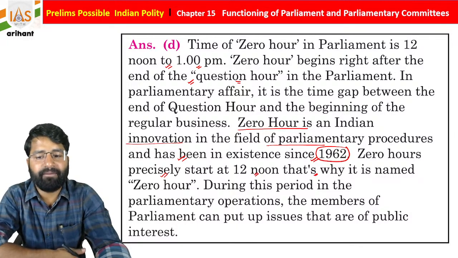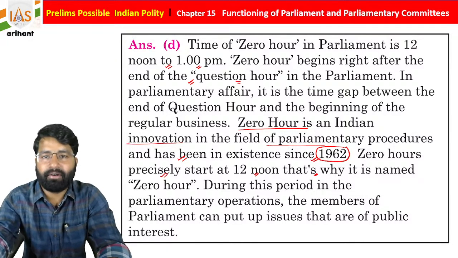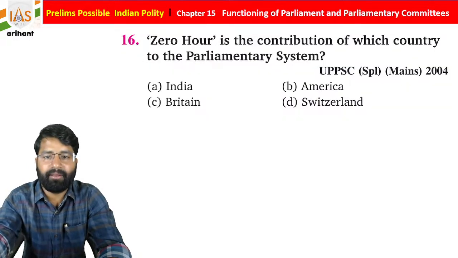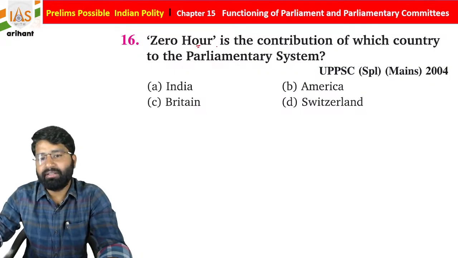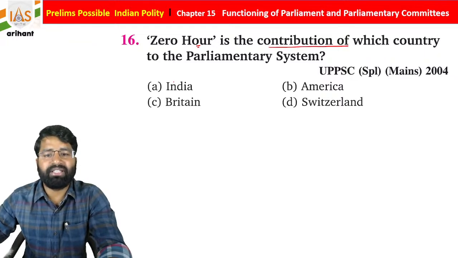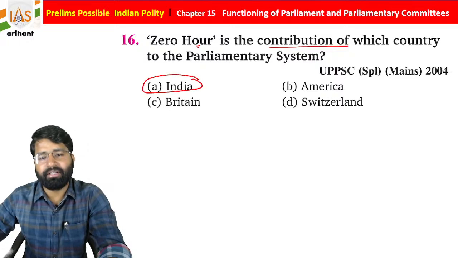During this period, members of parliament can raise issues that are of public interest. Okay, so 0 hour is the contribution of which country? So students, this is just a fact, and it was developed in India, students.